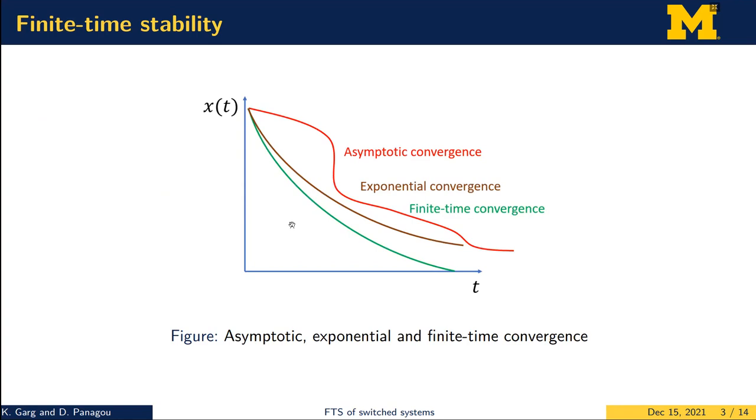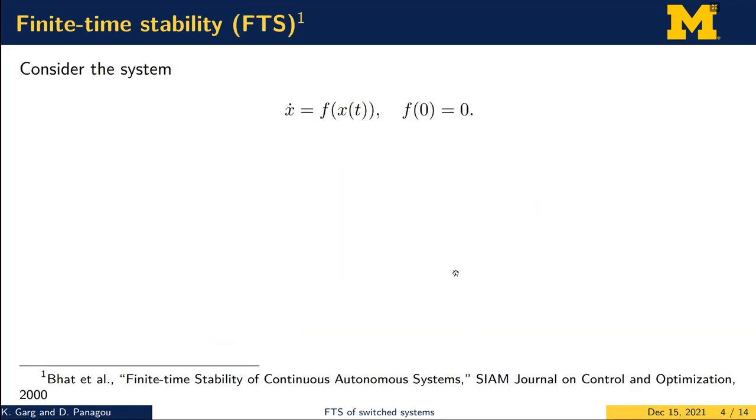So as we all are aware, the notions of asymptotic and exponential stability require that the system trajectory converge to the equilibrium point as time tends to infinity. In contrast to that, the notion of finite time stability requires that the same thing happens, the convergence, within a finite amount of time. So instead of as t tends to infinity, we require that the convergence happens as t tends to some capital T. This was formalized by the authors of the paper given below.